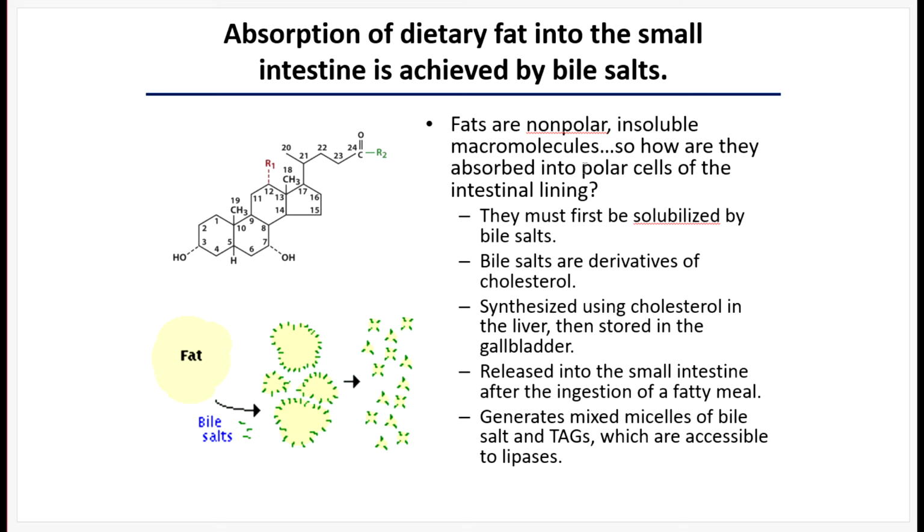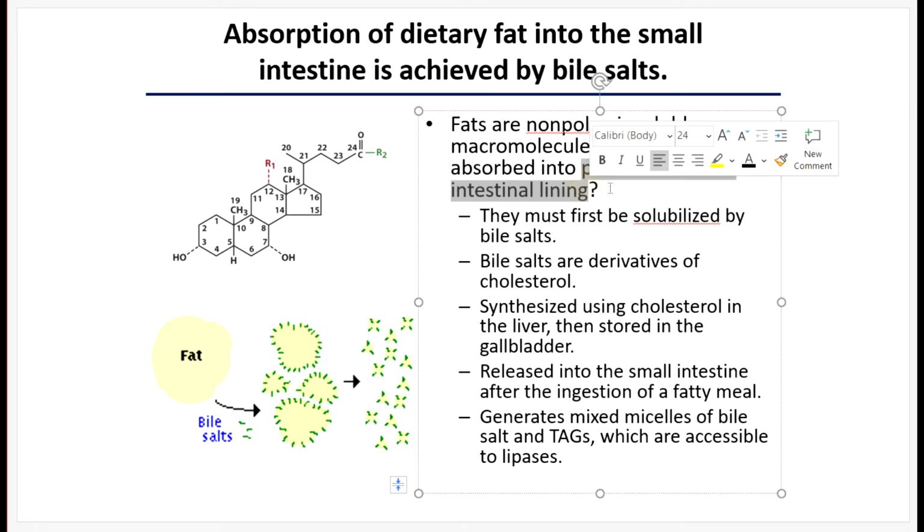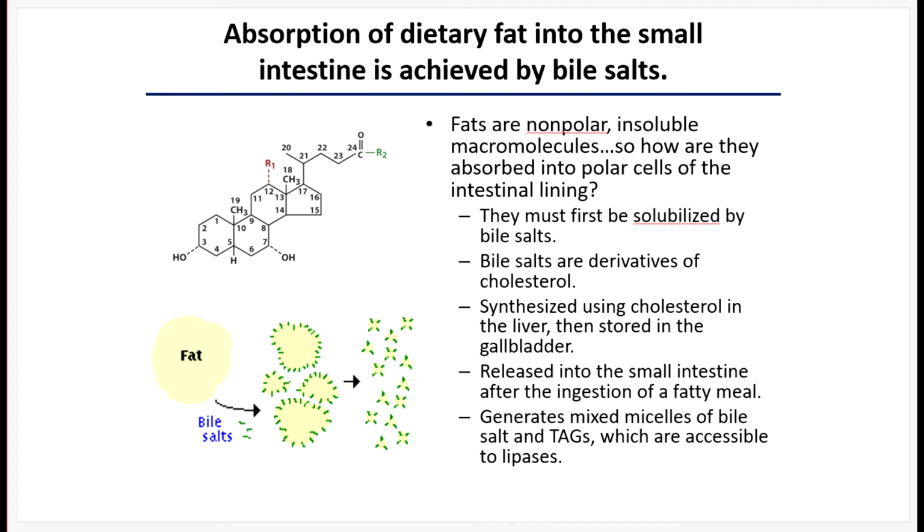Remember, the intestinal cells are polar. They're made up of glycerophospholipids. And so those very polar heads are going to repel nonpolar fatty acids from crossing over into the cell of the intestinal lining. So first we have to find a way to make them a little bit more soluble so they can get across that barrier. Bile salts are produced and released into the lumen of the intestine, and they will combine with fatty acid molecules to break up really large fat globules into smaller fat globules.